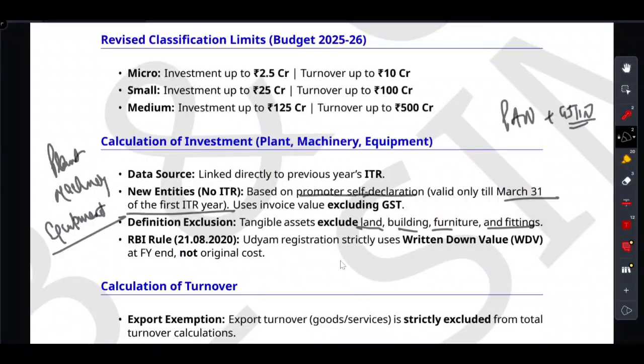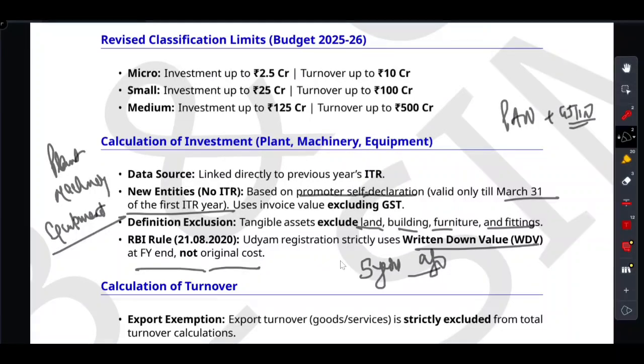And here is the favorite trick question that RBI loves to ask: do they look at what you paid for that machinery 5 years ago? Tell me, do they look at what you paid for the machinery 5 years ago? No, they only look at the written down value at the end of the financial year, right? They strictly use the written down value at the financial year end, not the original cost.